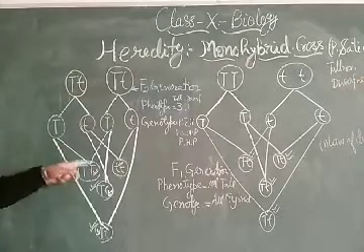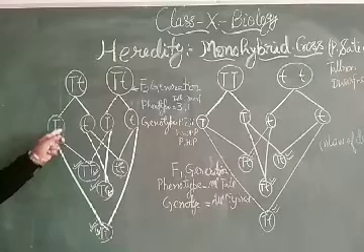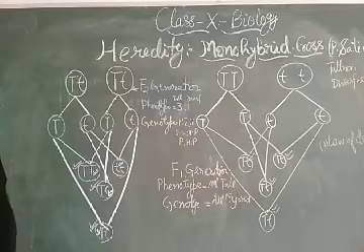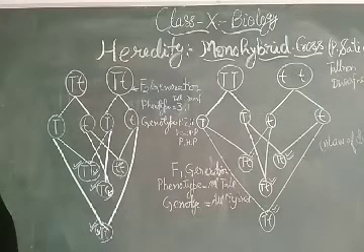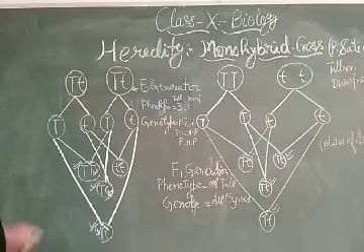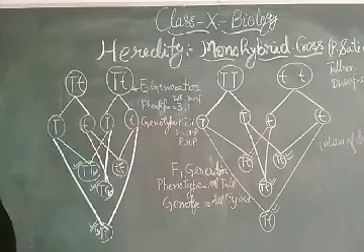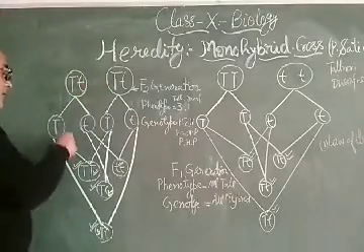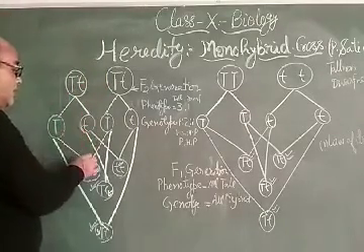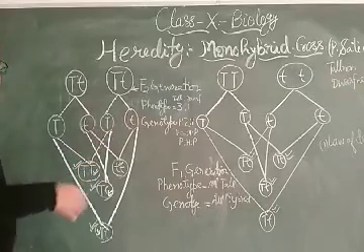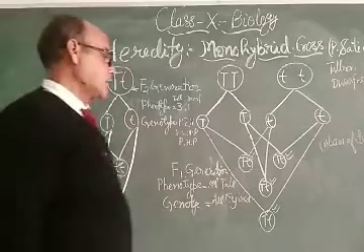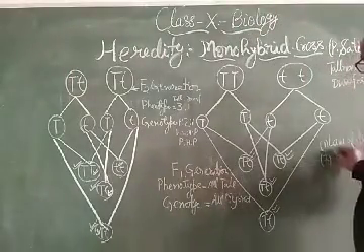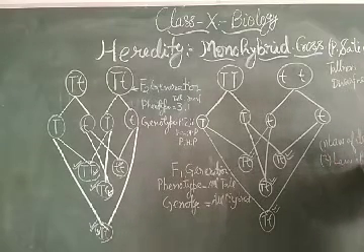When the cross takes place between them, they are free to combine with other gametes independently. So the law of purity and the law of independent assortment is that they are pure and they are free to combine with the others independently.